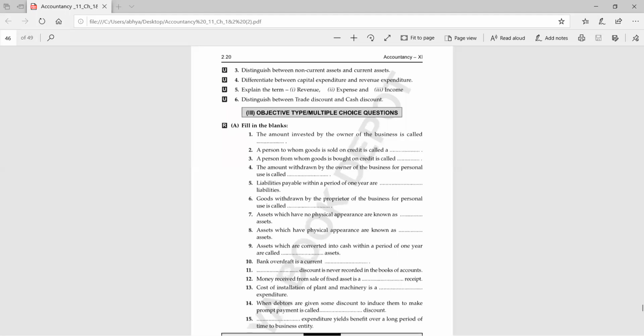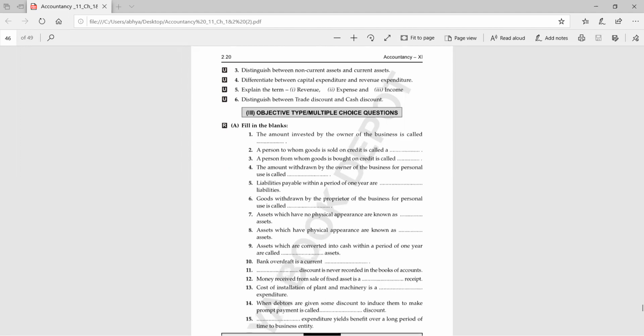Yes. Liabilities payable within a period of 1 year are called current liabilities. Yes, very good. Goods withdrawn by the proprietor of the business for personal use is called drawings. Yes. Next. Assets which have no physical appearance are known as intangible assets.